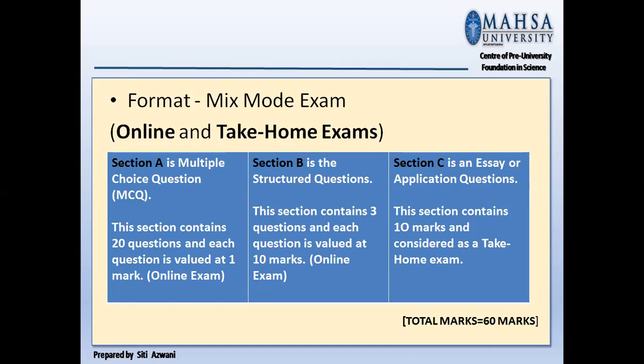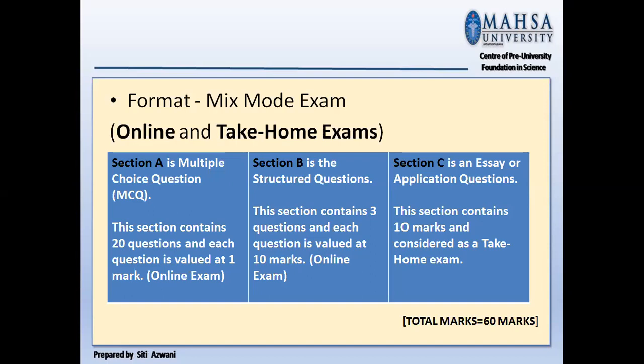So 20 marks plus 30 marks for section B, and then you have another 10 marks for section C. Total marks is equal to 60 marks. Is it okay for this format? We have a mixed mode exam, online exam and take home exam.